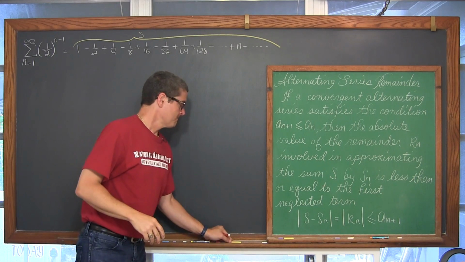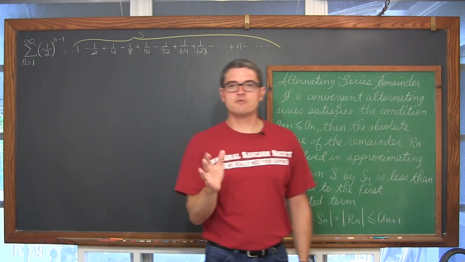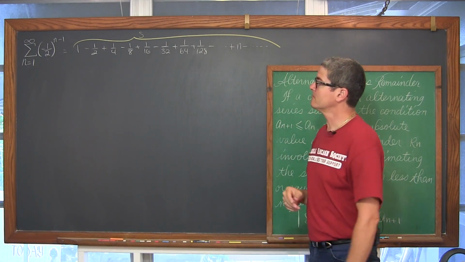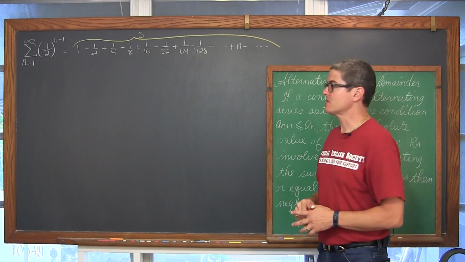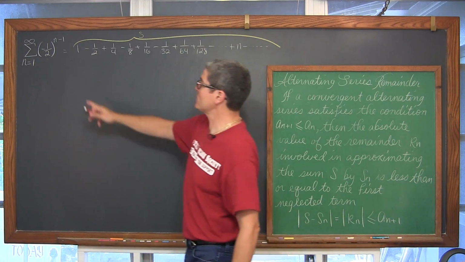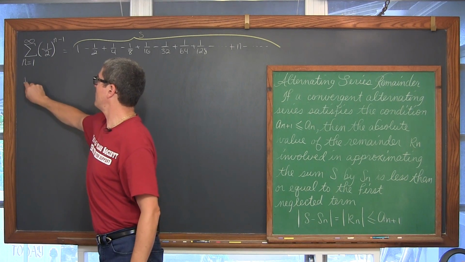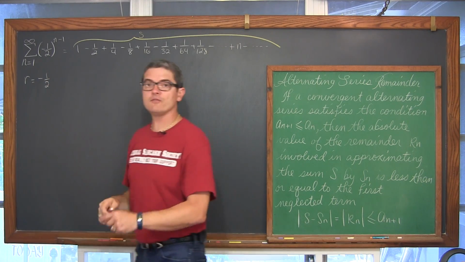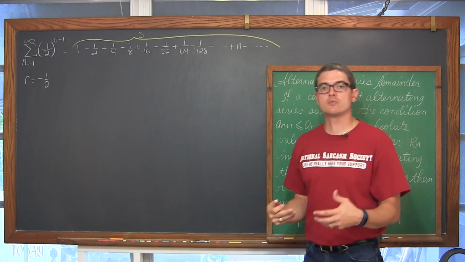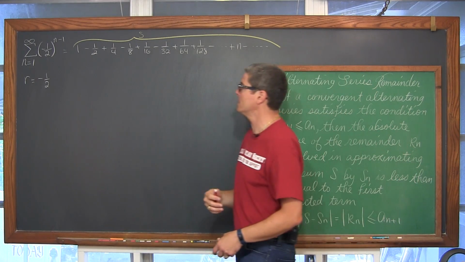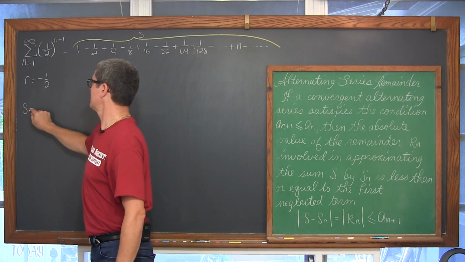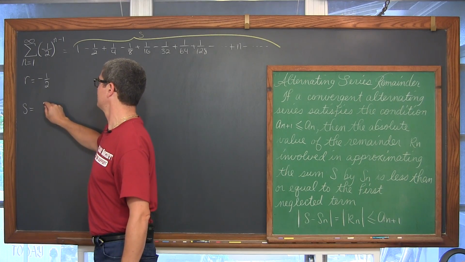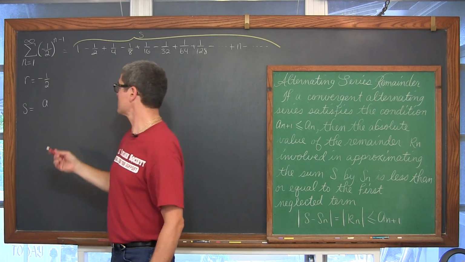Now, normally it's very difficult to find the sum of a series, but since this is geometric and we have r equal to negative 1/2, and a geometric series converges when the absolute value of r is less than 1, the series is equal to the first term, a, as our book calls it.